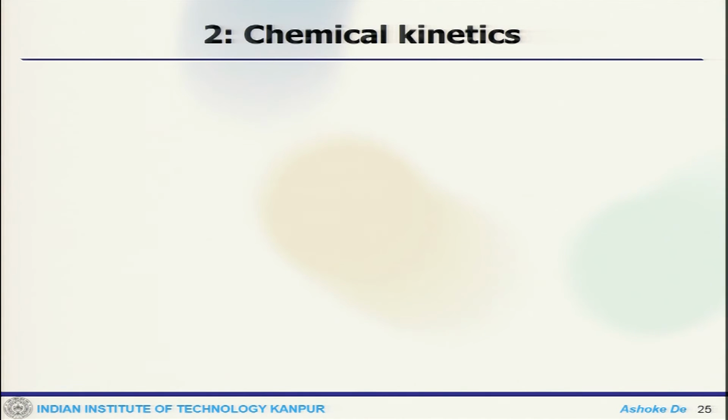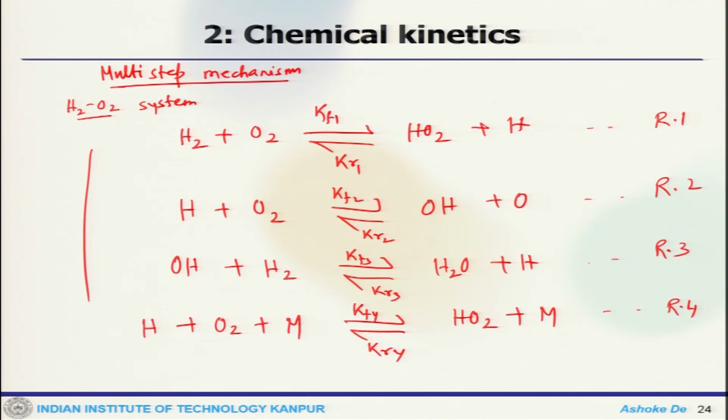Now, the net production rate of any species, let us say X, is the sum over all the individual elementary reactions producing X minus all the rates destroying X. So, if you want to find out the net production rate, for example, let us take OH.